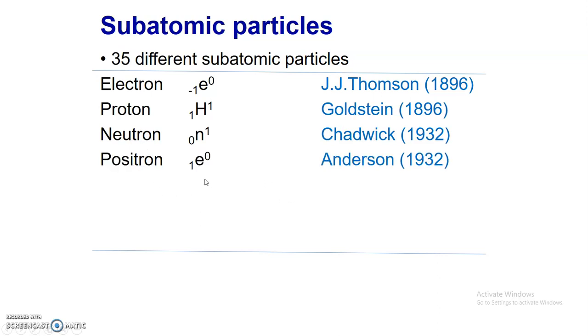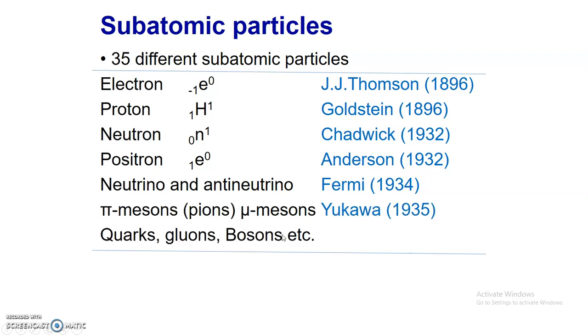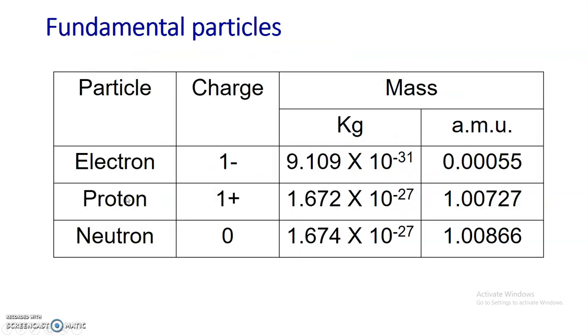The positron, this subatomic particle, was discovered by Anderson. Neutrino and antineutrino were discovered by Fermi. Mesons, quarks, gluons, bosons, these subatomic particles were discovered by Yukawa. So in this way, in an atom there are more than 35 different subatomic particles, and out of these, three particles, electrons, protons and neutrons, are called fundamental particles.